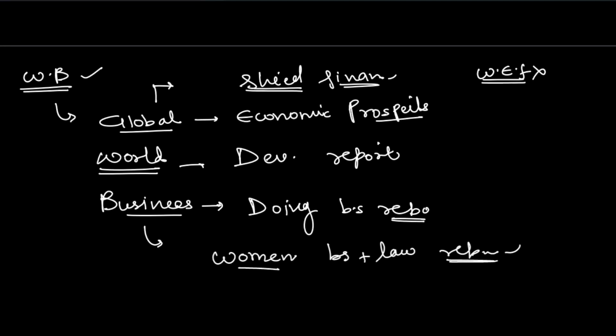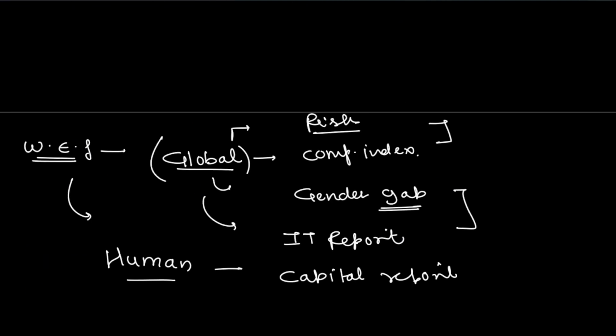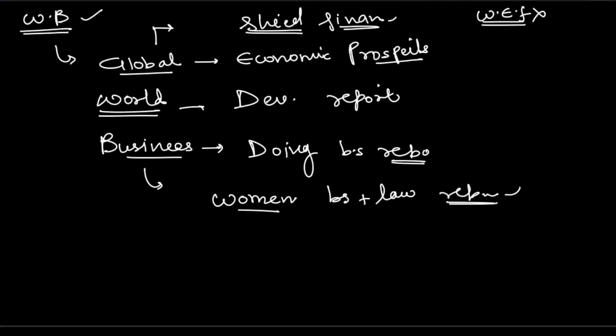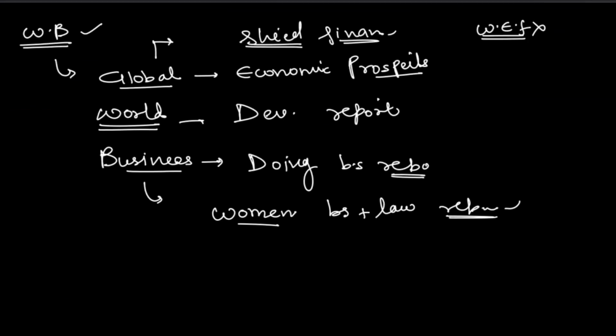All right. So three keywords we have with the World Bank. Again, global is being used again and again. See, four reports with global here, three reports with global here. So very important. Please do not get confused, especially in the World Bank and the World Economic Forum. Okay, next let's come to the fifth one.